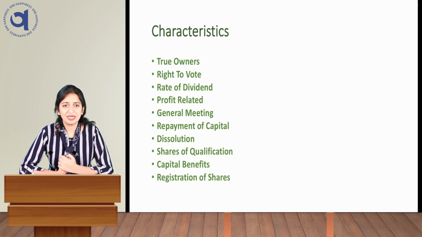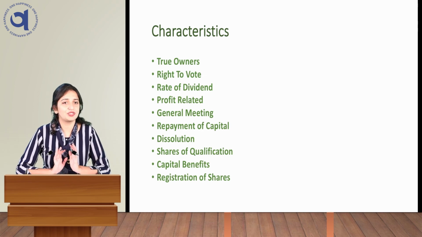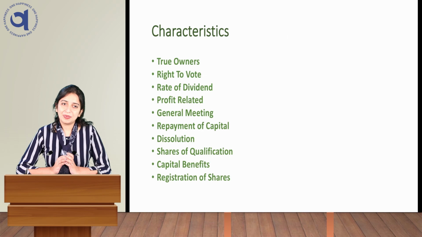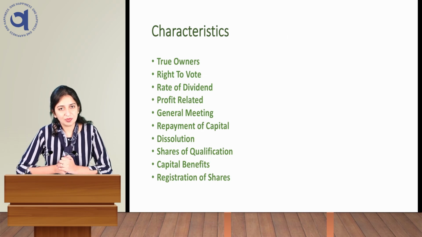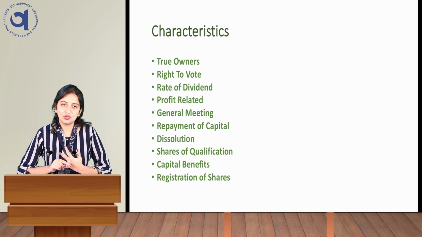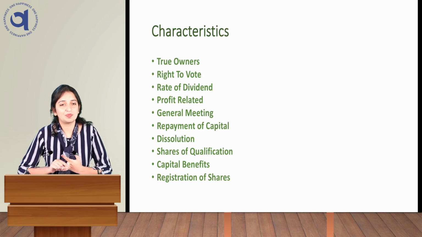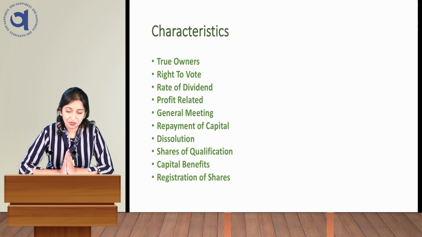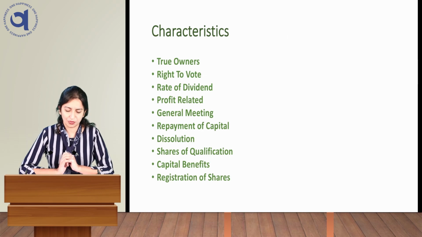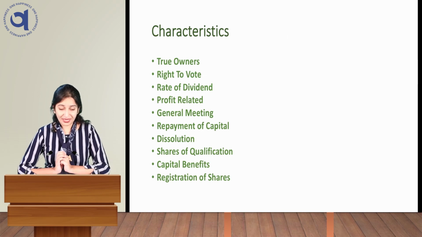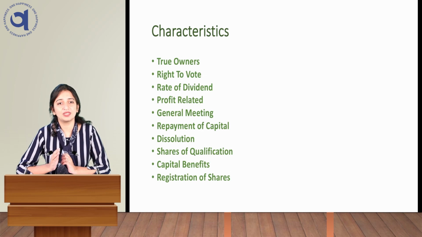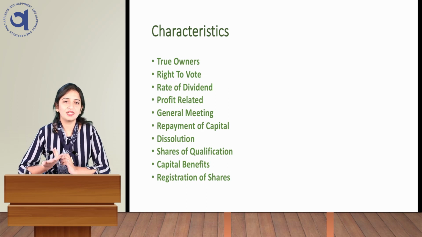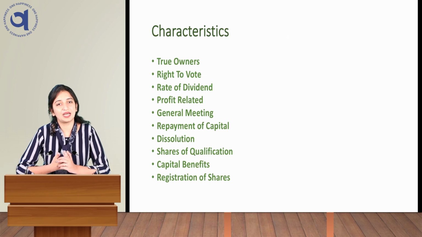Third one is rate of dividend. As I told you in the meaning only, the rate of dividend is not fixed. If a company has a surplus amount after distributing it to the debt and to the preference shares, lastly the dividend is paid to these type of shareholders, and the rate is also not fixed. Next one is profit related. Equity share is totally related with profit. Dividend is related with profit, and hence dividend will increase or decrease with the profit. If profit increases, dividend can be increased, and if profit decreases, your dividend can decrease also. And you don't have any fixed time, any fixed rate of dividend.